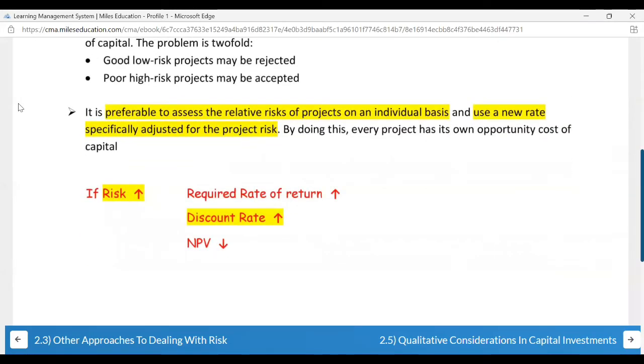Is it preferable to assess relative risks of projects on an individual basis and use a new rate specifically adjusted for the project risk? By doing this, every project has its opportunity cost of capital. See, this mainly applies in case of mutually exclusive projects. The opportunity cost factor which is there, it will arise in case of mutually exclusive projects.